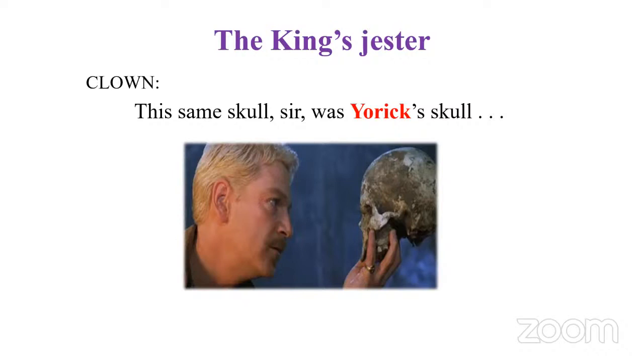Hamlet has escaped from going to England, and he comes back to Denmark with his friend Horatio, and he goes to the graveyard. He looks at the gravediggers, and they dig out a skull. The gravedigger says this belongs to King Hamlet's jester who died years ago. And this is the context.